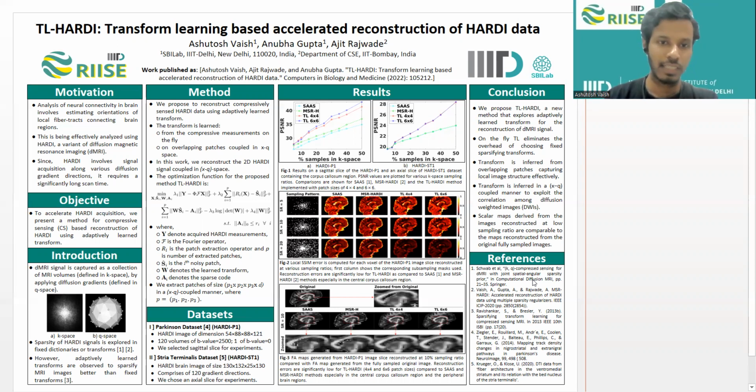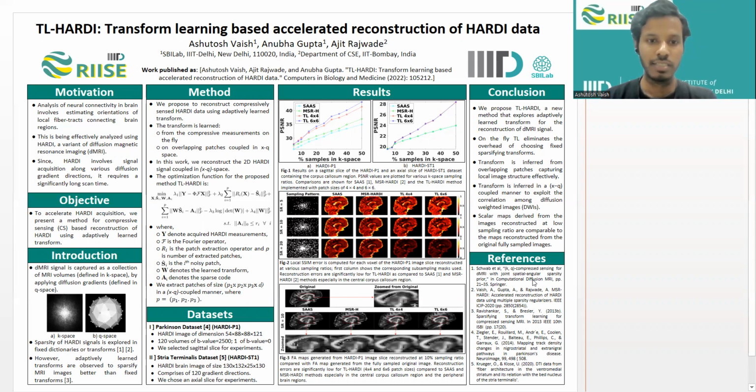Now, talking about the data sets, in our work, we have performed a detailed study on 8 different data sets, but we have listed some results on 2 of those data sets, that is the Parkinson data set and the stria terminalis data set, as you can see. We will refer to these data sets as HARDI P1 and HARDI ST1 data sets.